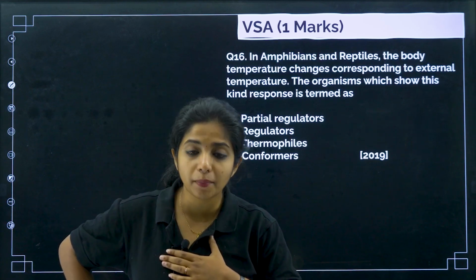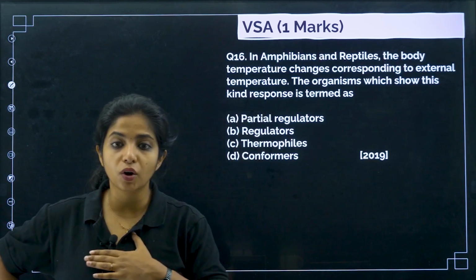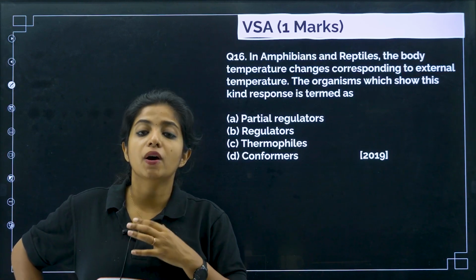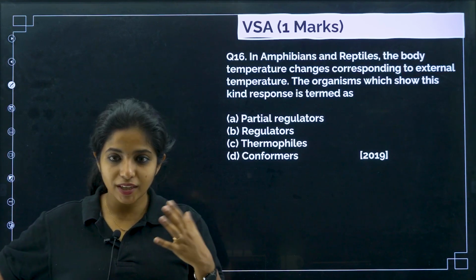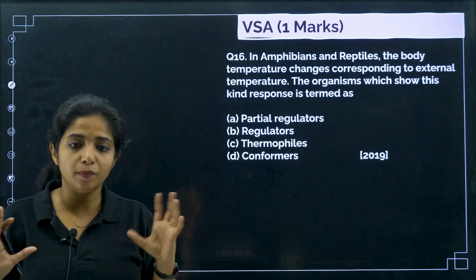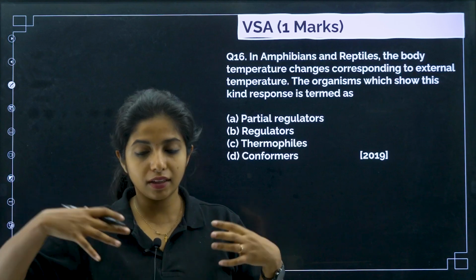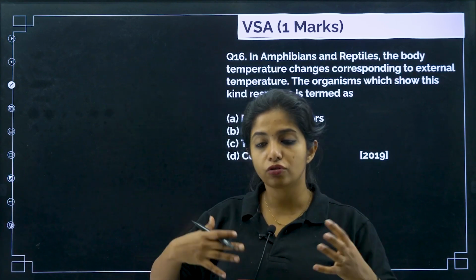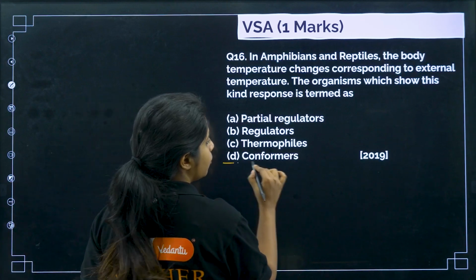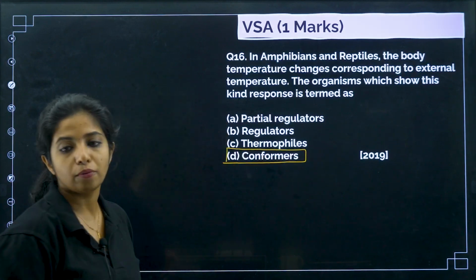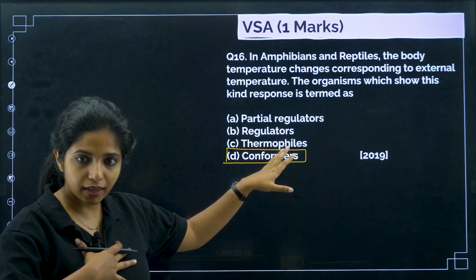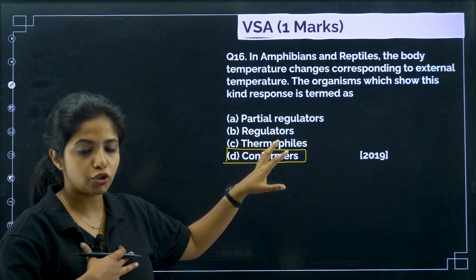So I will call myself a homeothermic organism, or warm-blooded organism, or I will call myself a regulator. What do I call myself as? Regulator. But there are organisms who cannot regulate their body temperature. So whatever is outside, their body temperature is going to change accordingly. They are going to change their temperature according to the external temperature. So these organisms are known as conformers. What do you call them? Conformers. Regulators are the ones who can regulate their body temperature.